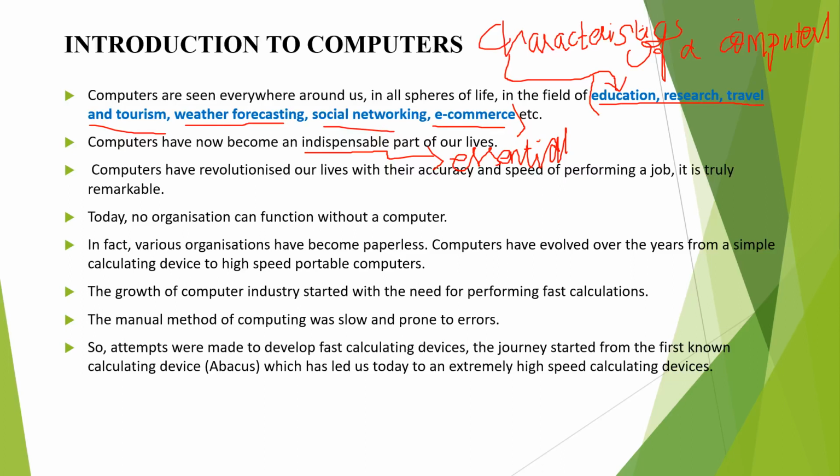What is the drawback of a manual thing compared to a computer? It's very slow and prone to errors. Prone to error means leads to error. But the real thing is, we said the computer is the fastest machine in the world, but really the human is the best computer, the fastest machine in the world. But we are idle. We don't do anything. That's why we depend on others for our work.